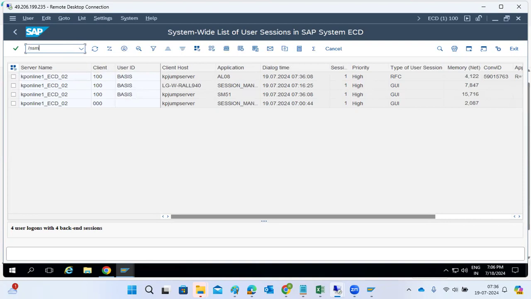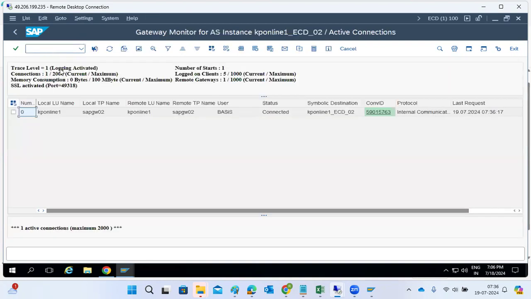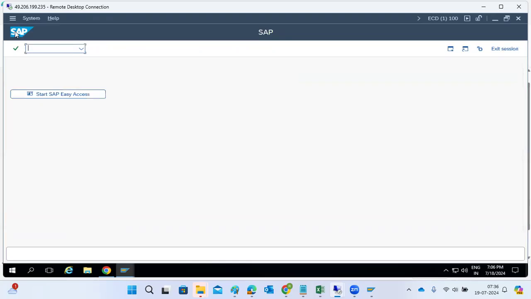The next one is called SMGW. We also checked the gateway connections here. One gateway connection is connected here, a basis user from a remote computer. See, the connection is initiated. Okay, fine. Sometimes it is in disconnected status, and at that time we need to cancel those connections. So like that, every day we need to log into our systems.